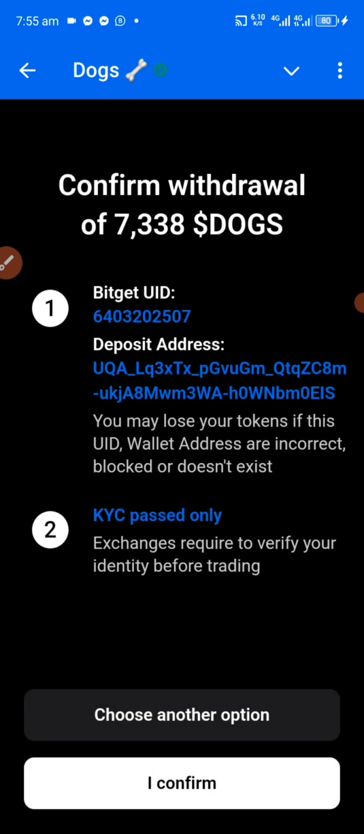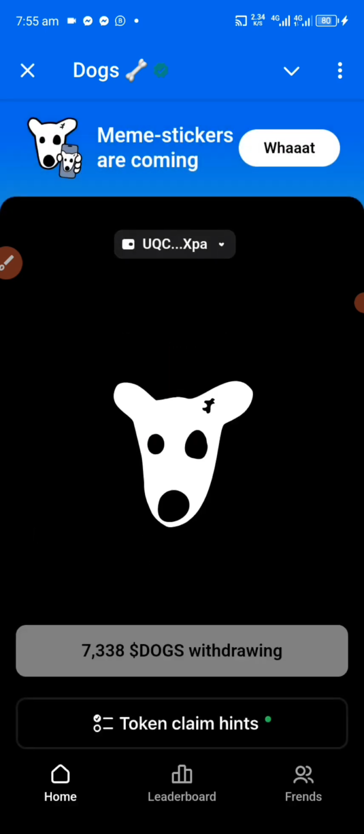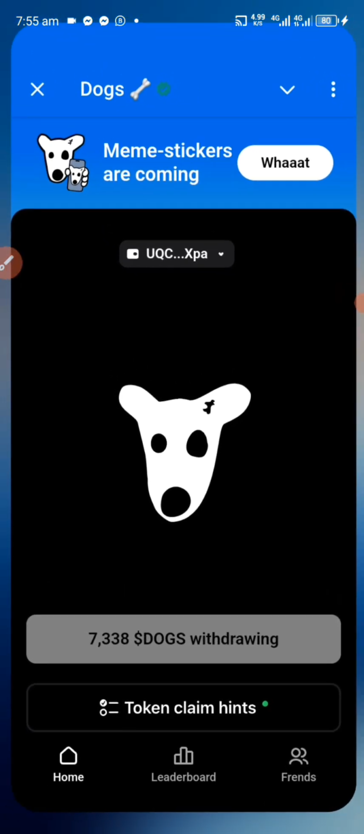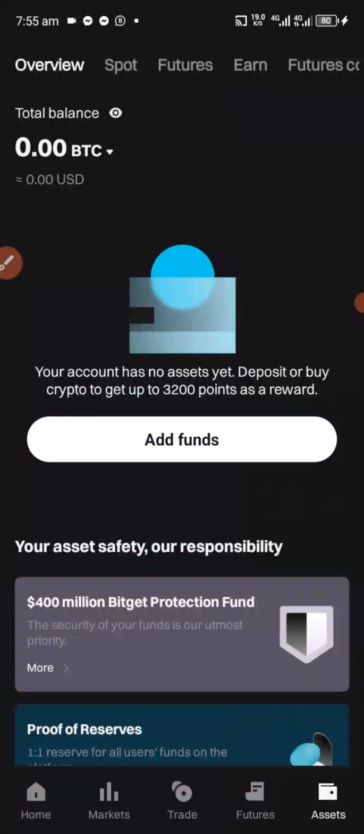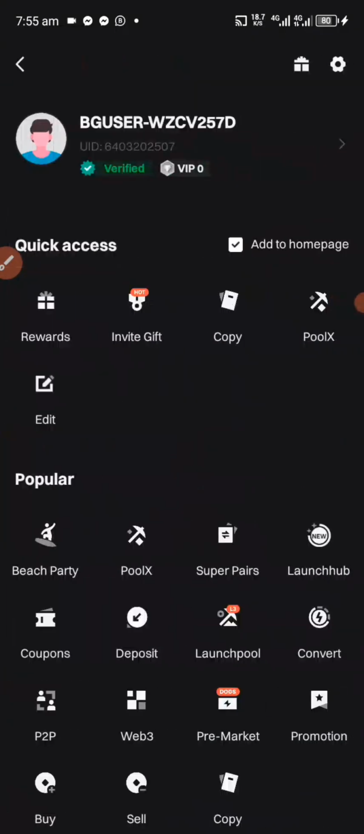So you can see a confirmation: Bitget UID, deposit address. You may lose your tokens if this UID or wallet address is incorrect, blocked or does not exist. KYC passed only. The exchange requires you to pass identity verification before trading. You click on confirm. So the deposit is going to be on the way. We are going to receive the deposit on the 20th of this month. And there is a reward I wanted to show you guys.